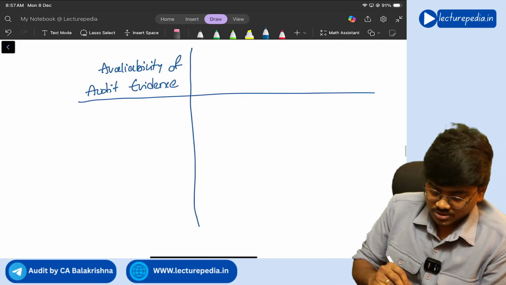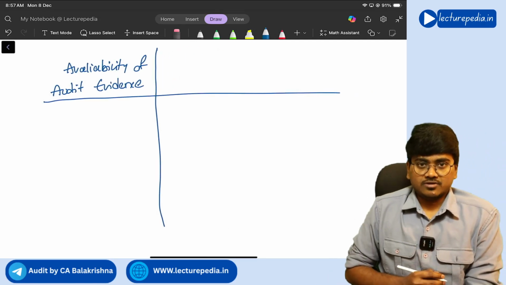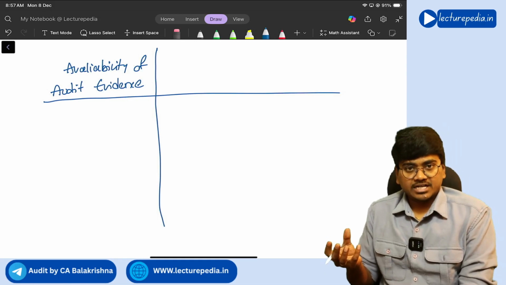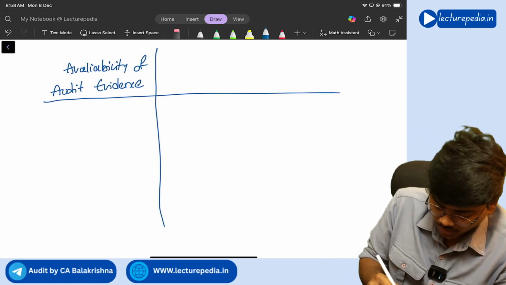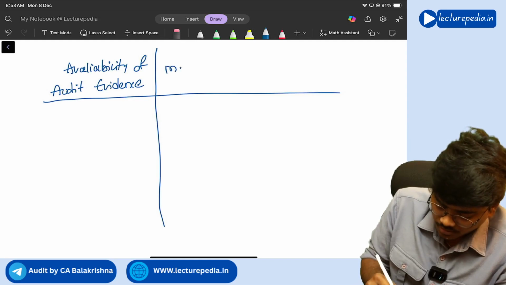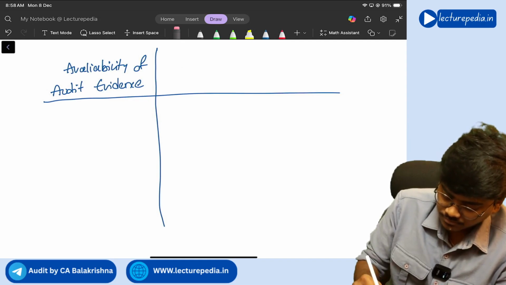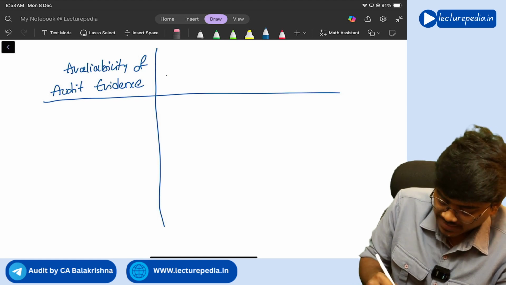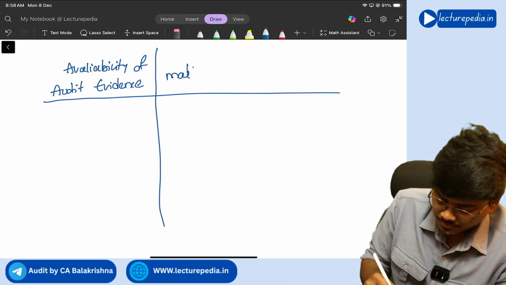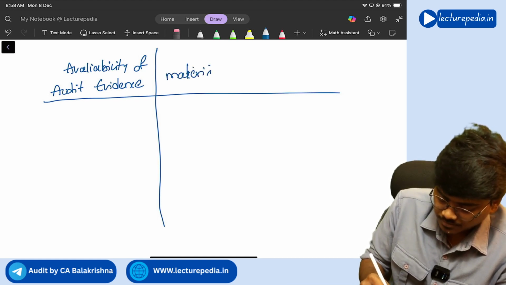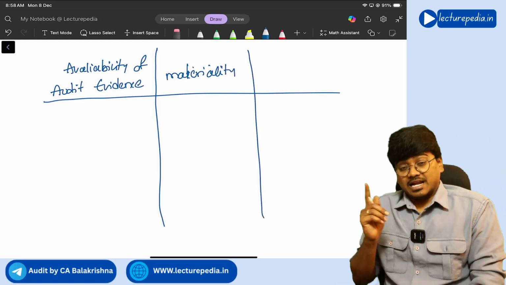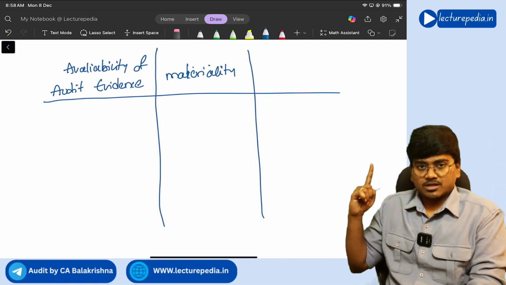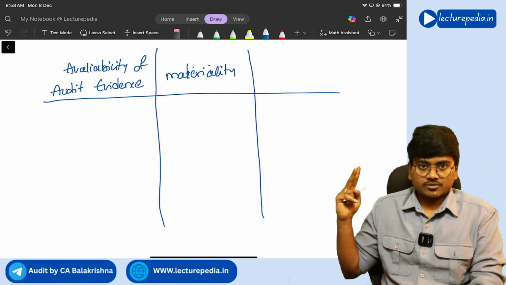Next factor that you will see, based on audit evidence, if you have identified any misstatements, are those misstatements material? You will see materiality of the misstatements. So these are the first two factors: availability of audit evidence, materiality of the misstatements.